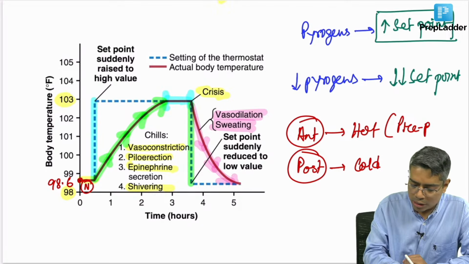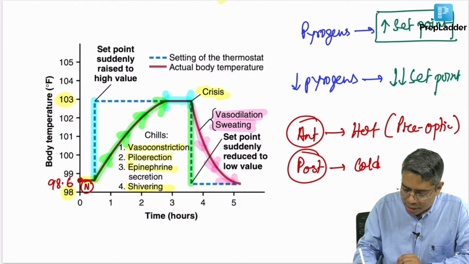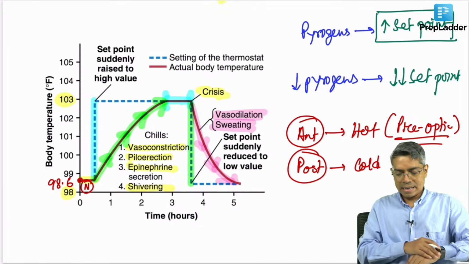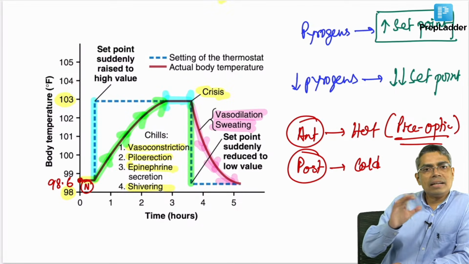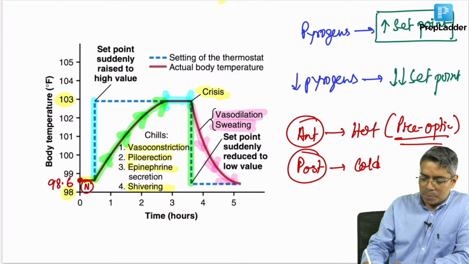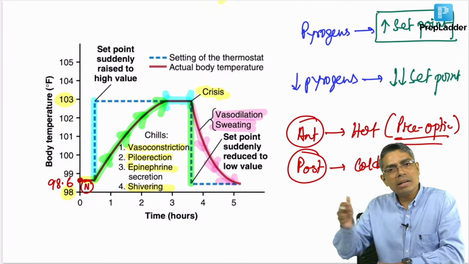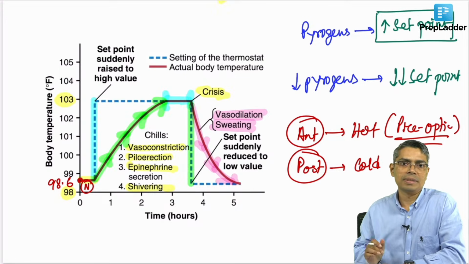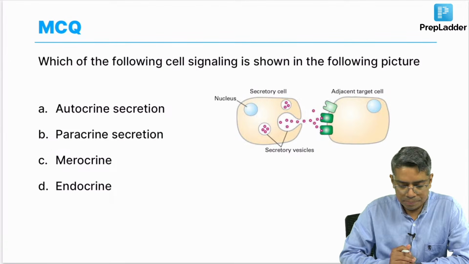So, this is not the normal thermoregulatory system. This is the pathological scenario where the preoptic nucleus is activated by the pyrogens. Okay. So, whatever you are saying about anterior and posterior hypothalamus, this preoptic nucleus is a part of the anterior hypothalamus. So, that is the main center. It will communicate with the posterior hypothalamus when you require shivering. Okay. Next question.